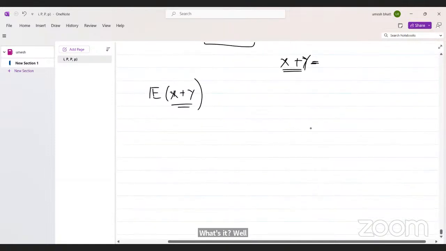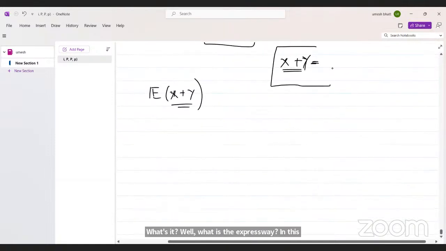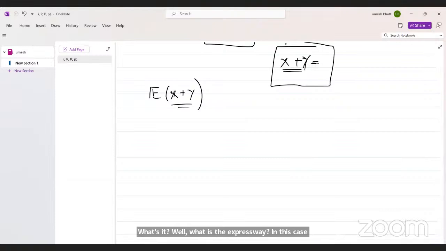Well, now what is X plus Y in this case? X is the number of boys and Y is the number of girls. Then what is X plus Y?